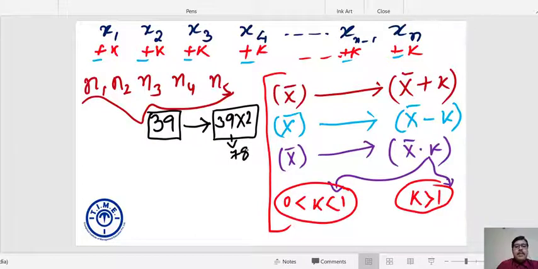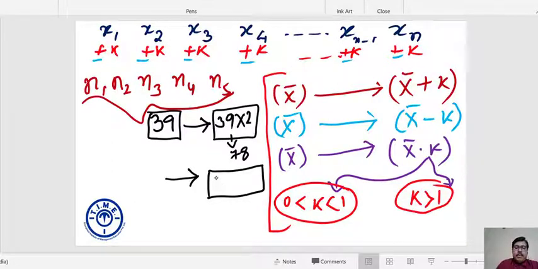Similarly, if each of the numbers is divided by 3, or becomes 1 by 3 of the original number, so n1 becomes n1 by 3, n2 becomes n2 by 3, and so on, n5 becomes n5 by 3. What would be the average of the new set of numbers?